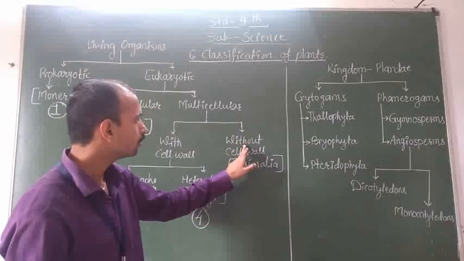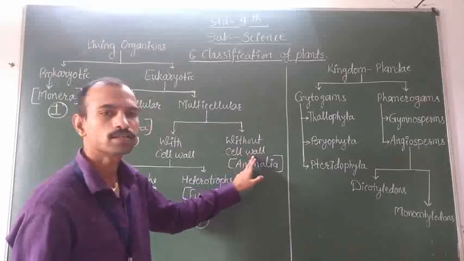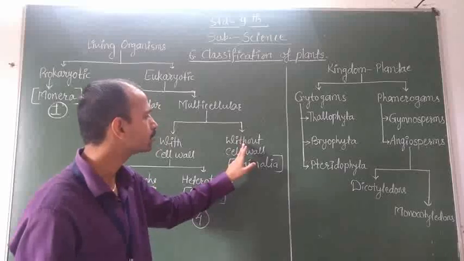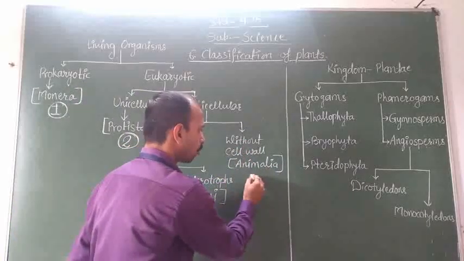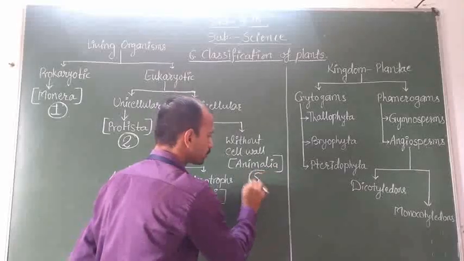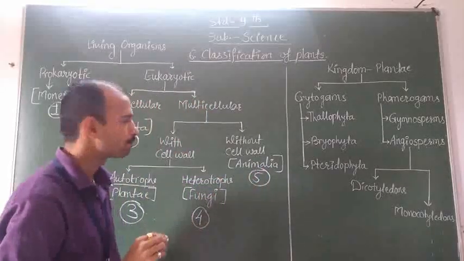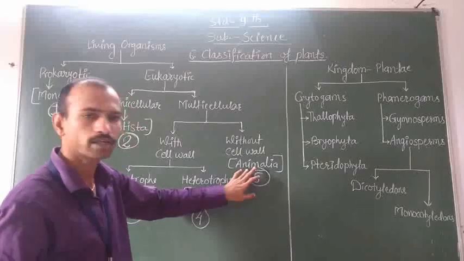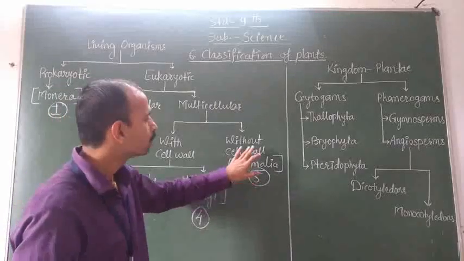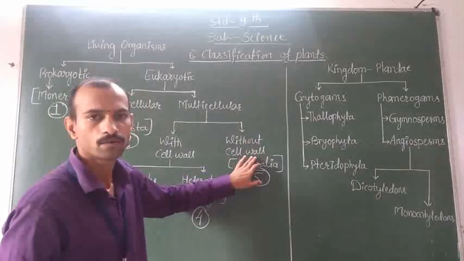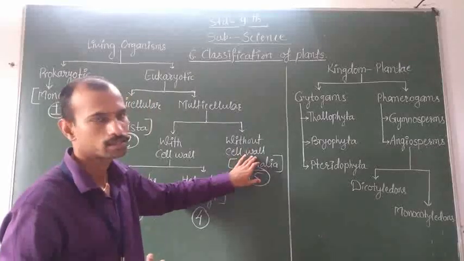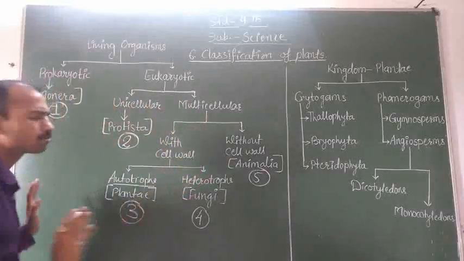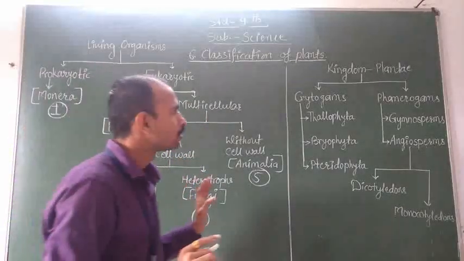Organisms in which a cell wall is absent, such organisms are from kingdom Animalia, that is the fifth kingdom. Kingdom Animalia includes all the animals without a cell wall, means their cell does not contain an outer cover, that is a cell wall. This is all about the 5 kingdom system.